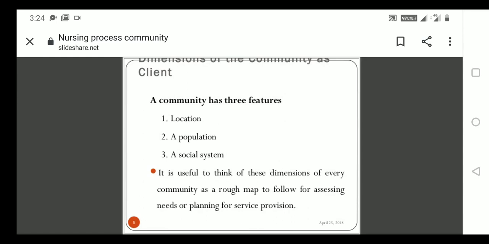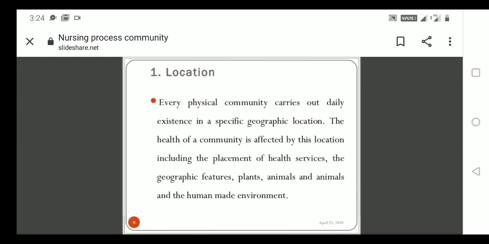So we'll be learning one by one. First one is location. Every physical community carries out daily existence in specific geographic locations. As you know, what is the definition of community? Community is defined as the people living together in a particular geographical area, which we call a community.